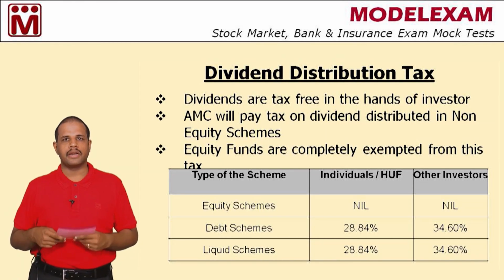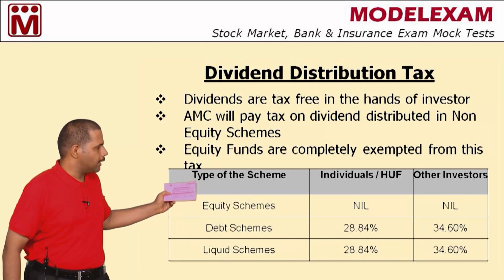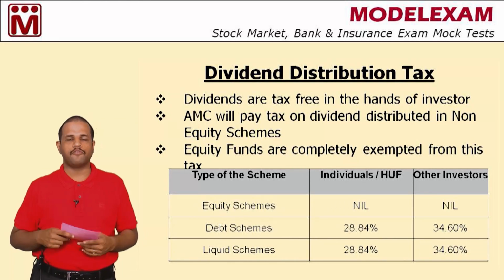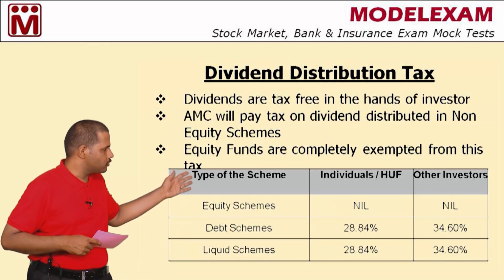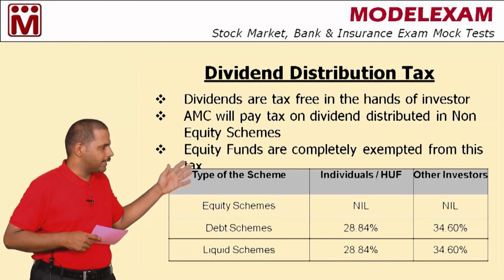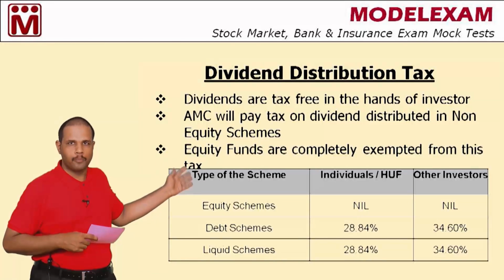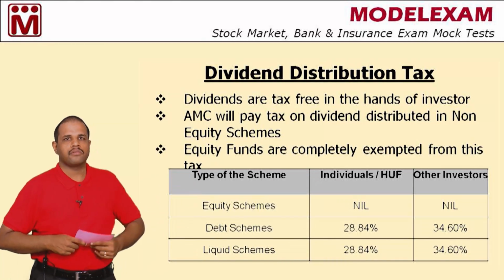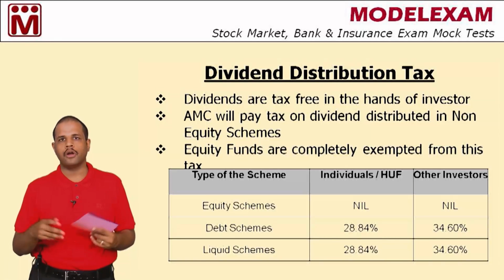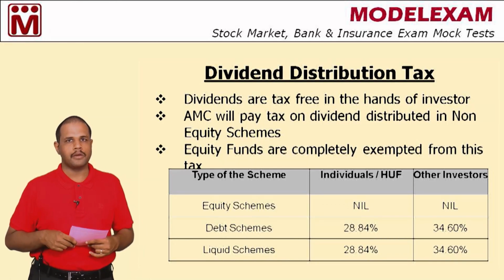And let us see the rates also. See here, equity funds are completely tax free. In the sense, in case of equity funds, there is no dividend distribution tax. So the entire dividend you will get. The AMC will not pay any tax to the government. Whereas in case of non-equity schemes, dividend distribution tax is applicable.